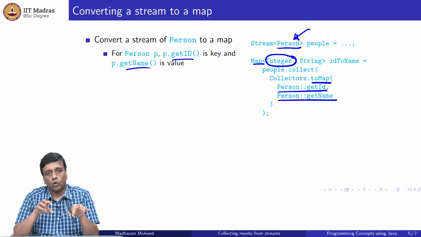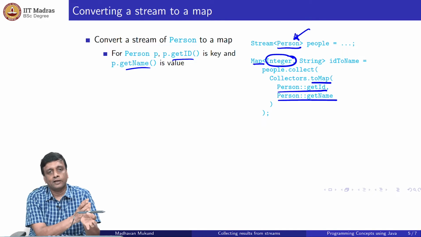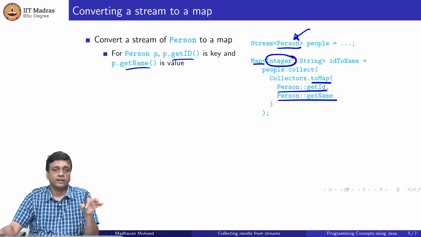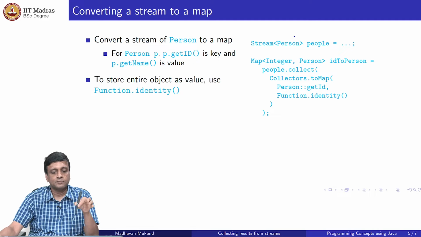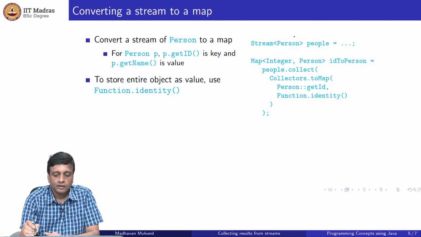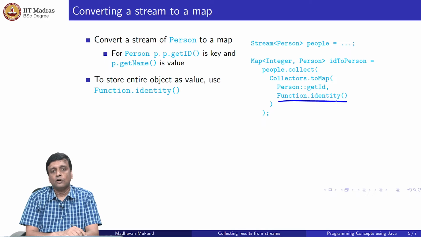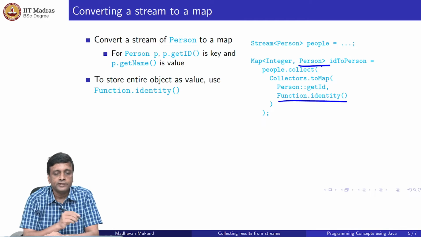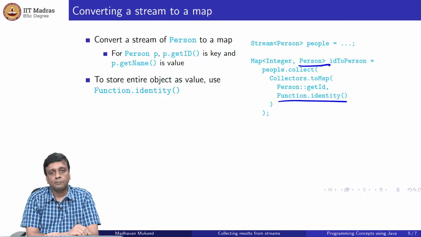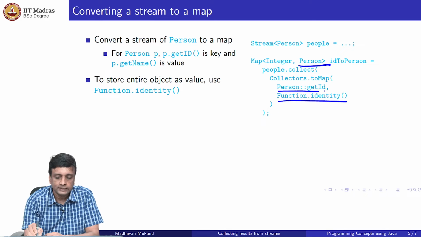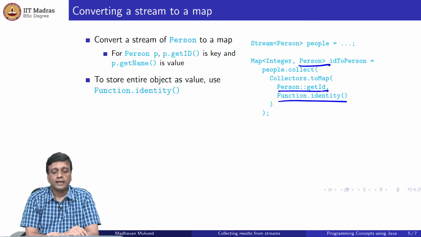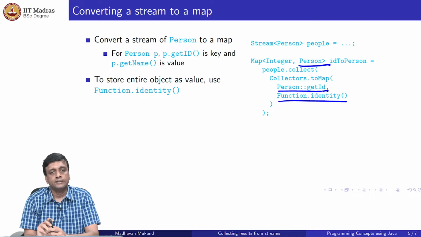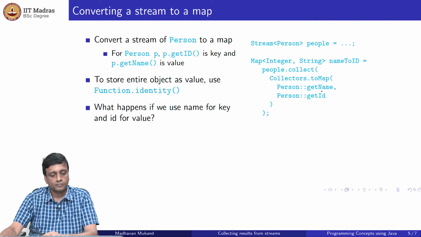Now in this case you are extracting two parts of the object explicitly, one as the key, one as the value. What if you want to only extract the key but keep the entire object? You don't want to throw away any information, you just want to tag it by some unique ID. This happens quite often, so there is a special way to do this. The output is going to be the entire person object, so it's now a map from integer to person. I will collect it using getID as the key as before, and the entire person object as the value. So Function.identity gives me the entire object.